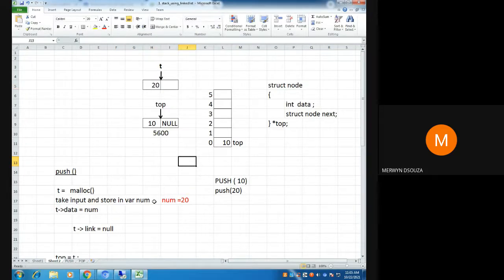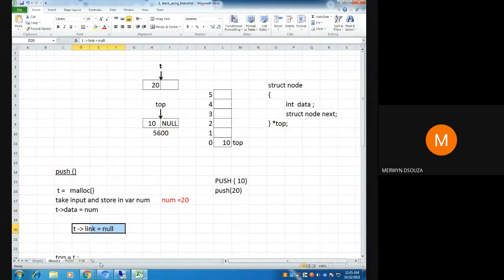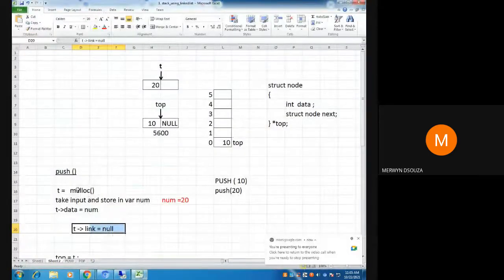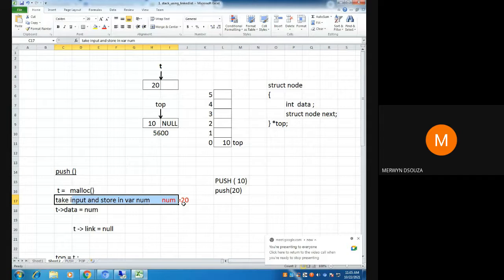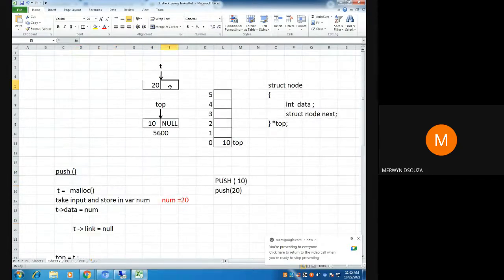Now should null come here? In our next step it says t arrow link equal to null. Should null come there? Till here, these first three steps everyone has understood. First step, I allocated memory for a node. Second step, I took input and stored it in a num variable. In the third step, I put 20 in the node. Now, in the fourth step, should null come here?